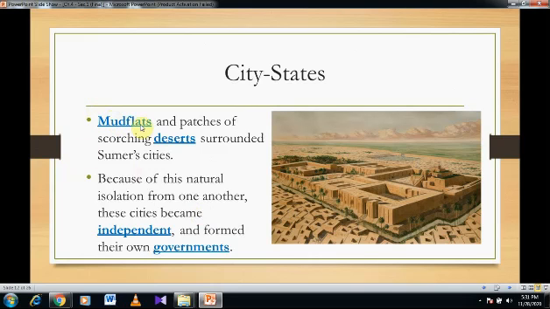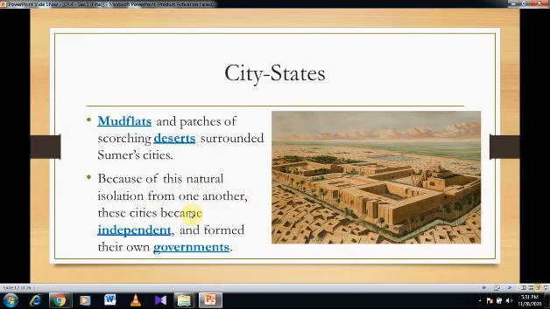They lived in mudflats, or patches, or groups of lands in the middle of the desert. The mudflats and the patches of desert surrounded the Sumer cities. They were surrounded by desert, but they had groups of living areas that were all surrounded by the deserts. Because of this natural isolation from one another, the cities became independent.